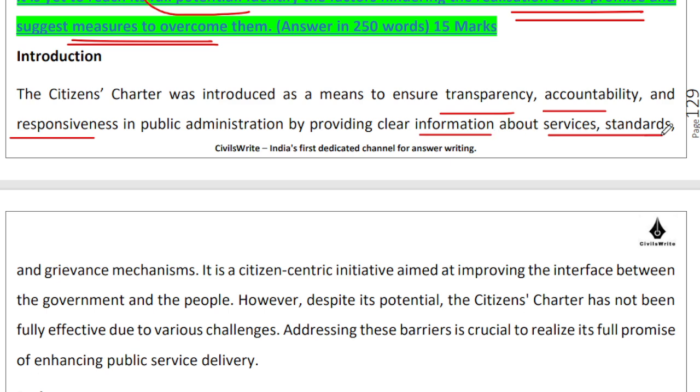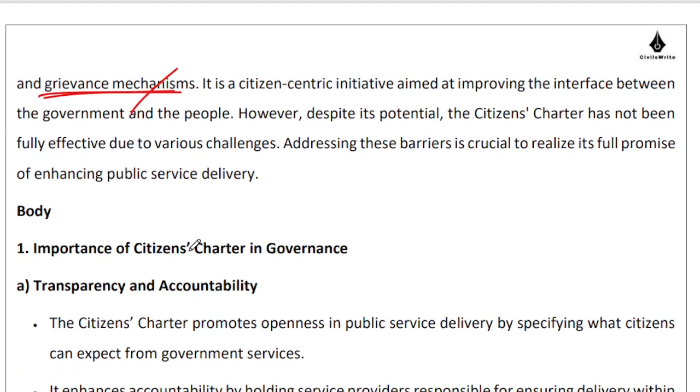Information, services standards, grievance mechanism. So these are the words that you have to use in your story, and I'm sure you are appreciating that Citizens Charter was supposed to be a tool to enhance transparency, accountability, responsiveness. It was all about putting into place service standards and a grievance mechanism, so that if there is a body which is not performing up to the mark, then I, as let us say a customer of that particular body, can raise grievances and get my problem solved.